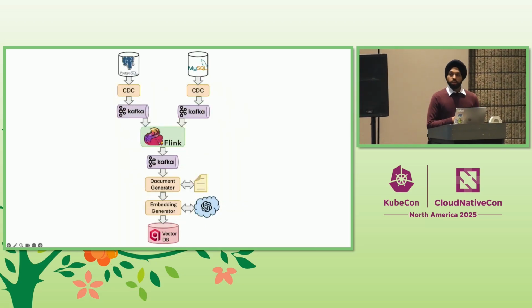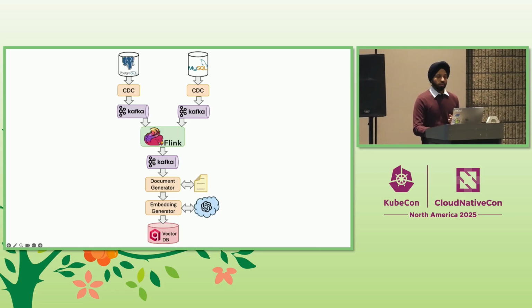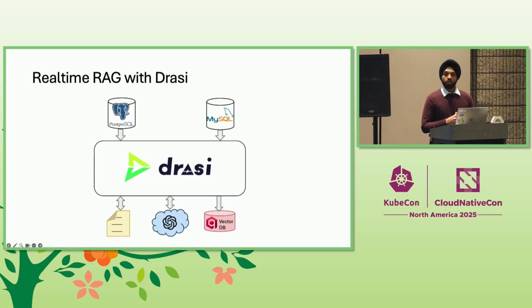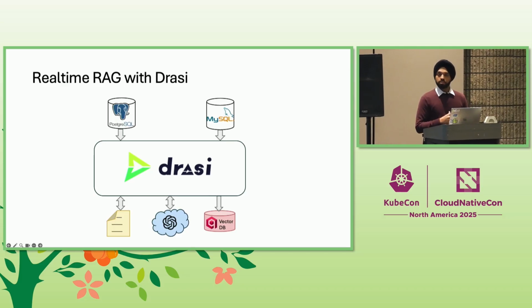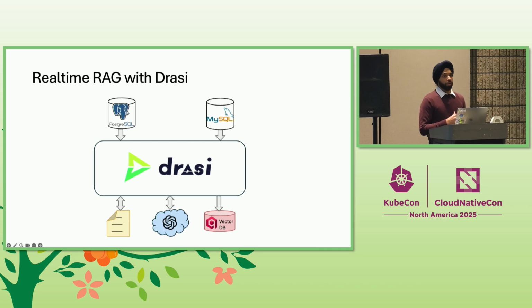What if you could get the real-time benefits of the streaming solution without all that complexity? And what if you could replace that entire pipeline with a single component? Well, with Drasi, this is how simple the architecture becomes. No more writing custom code or maintaining multiple systems. All we need is a set of config files, and Drasi handles the rest. So let's see how that would work.